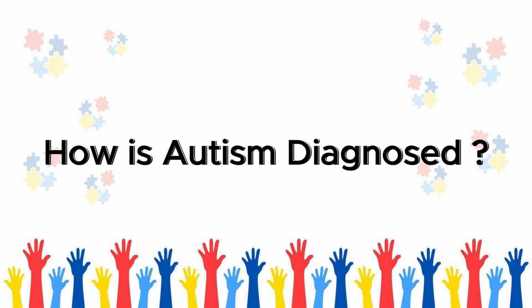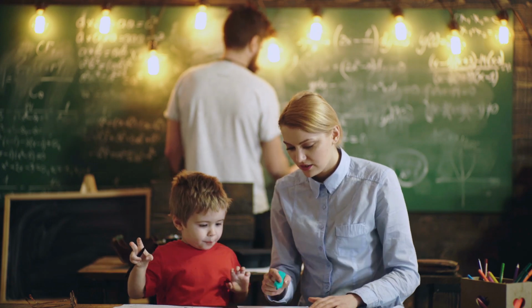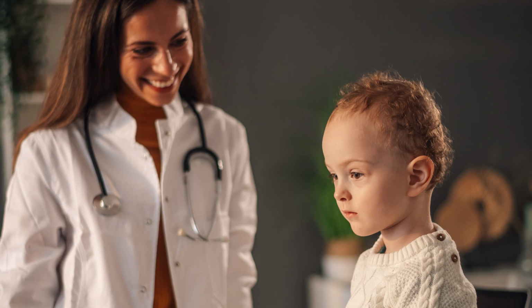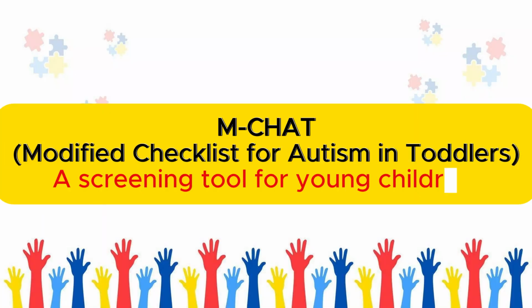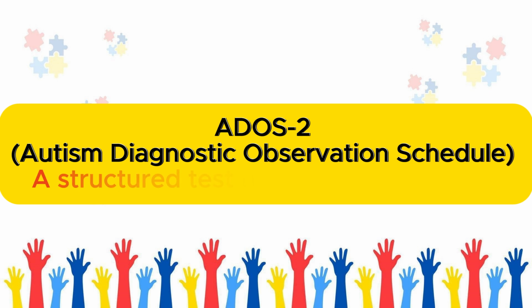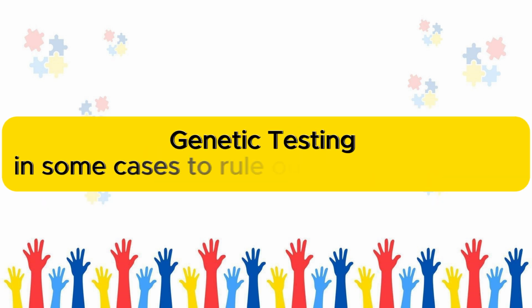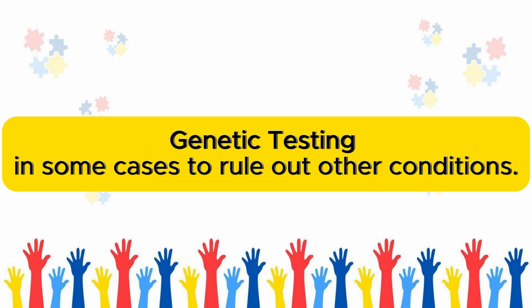Autism test. How is autism diagnosed? Parents and teachers often notice early signs around age 2 to 3 years. A pediatrician or psychologist may recommend M-CHAT, Modified Checklist for Autism in Toddlers, a screening tool for young children. ADOS-2, Autism Diagnostic Observation Schedule, a structured test used by professionals. Genetic testing in some cases to rule out other conditions.